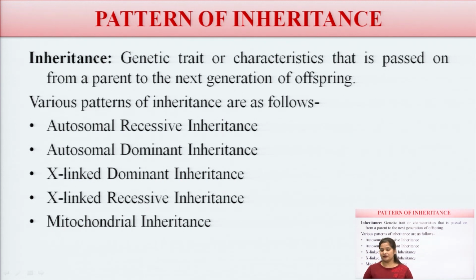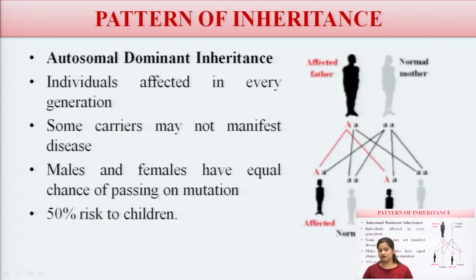And so, there are various patterns of inheritance as follows, just like autosomal recessive inheritance, autosomal dominant inheritance, X-linked dominant inheritance, X-linked recessive inheritance and mitochondrial inheritance. So, these are the various patterns of the inheritance which we will discuss here one by one.